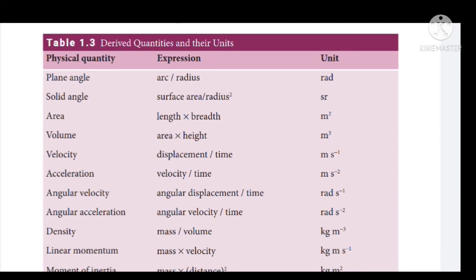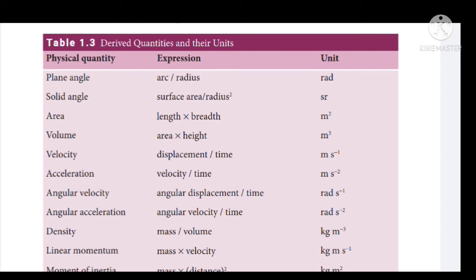And next physical quantity is density. Density is equal to what? Mass by volume. Mass is measured in terms of kilogram, and volume is measured in terms of what? Meter cube. So when this meter cube goes up, what will happen? Kilogram meter power minus 3. And next physical quantity, linear momentum. What is the formula for linear momentum? Mass into velocity.